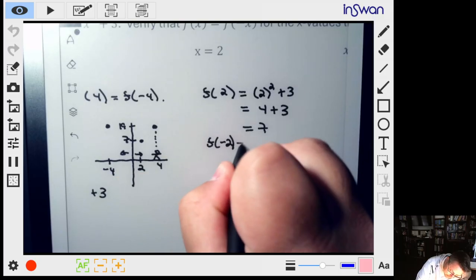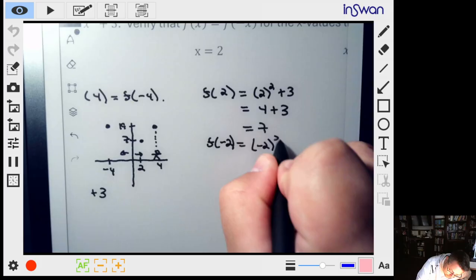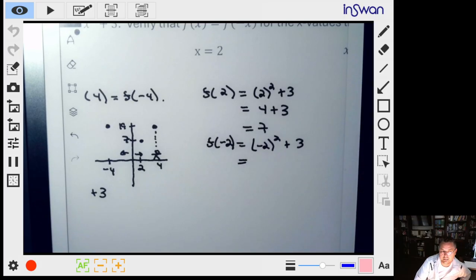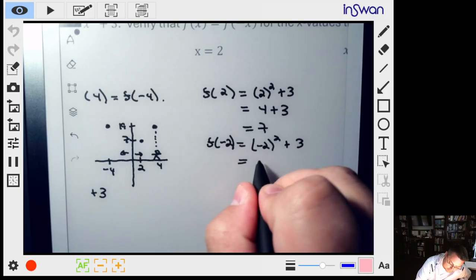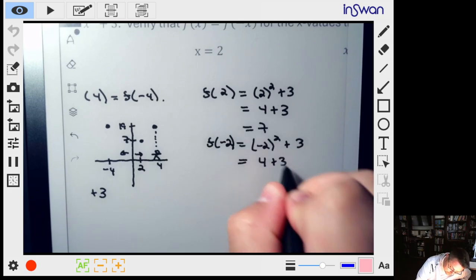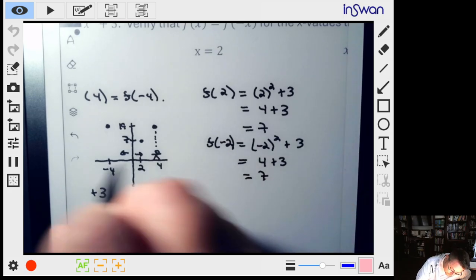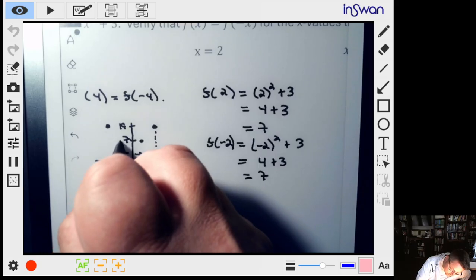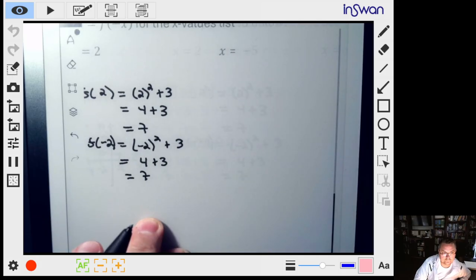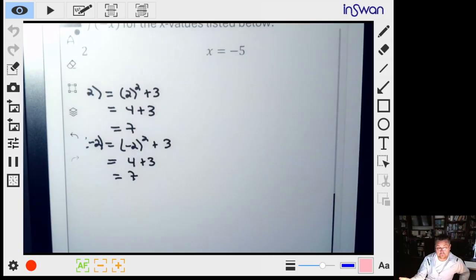Now what about at negative 2? Well, you can already tell that when we square that negative, it's going to become positive, and so we're just going to get the same thing that we did above. And sure enough, when you're at negative 2, you're also up at a height of 7. So now we've shown that this function demonstrates this even property for at least 2 values of x. Let's try a third.